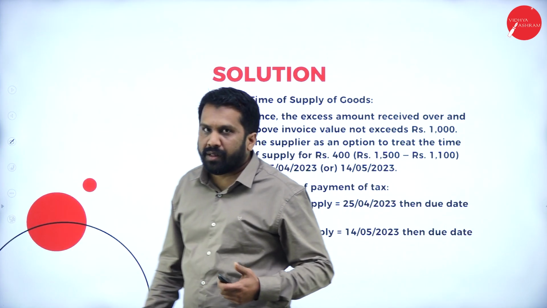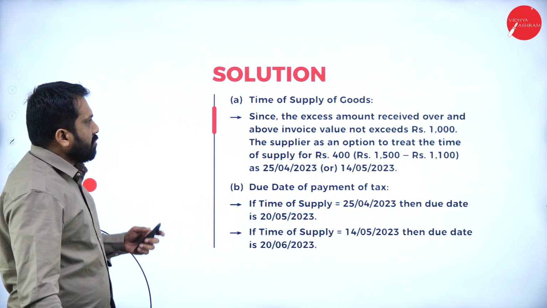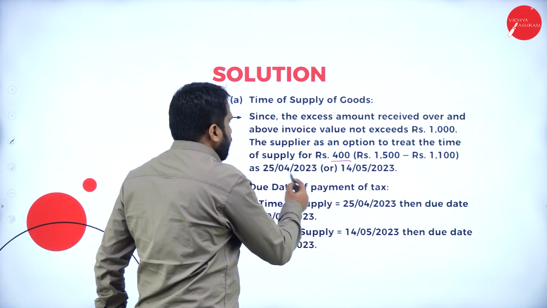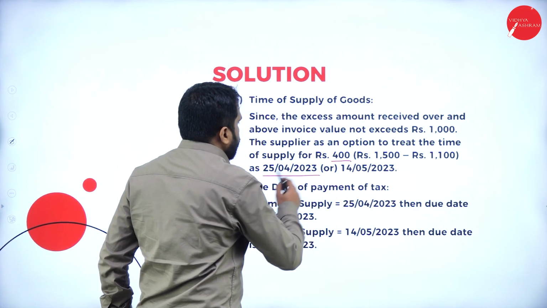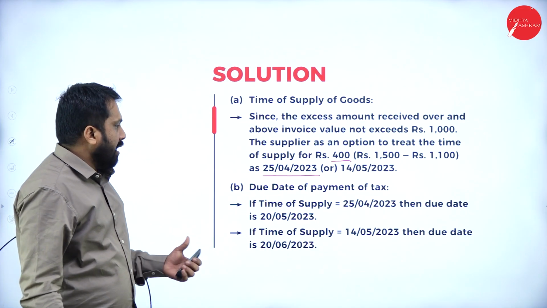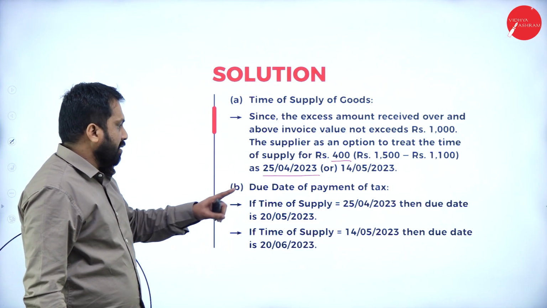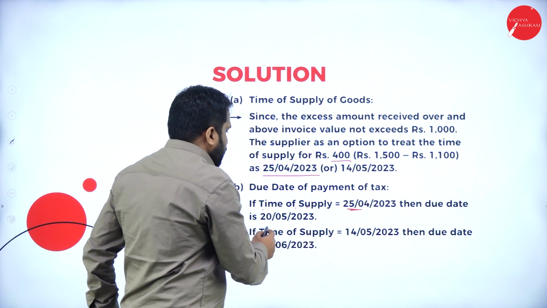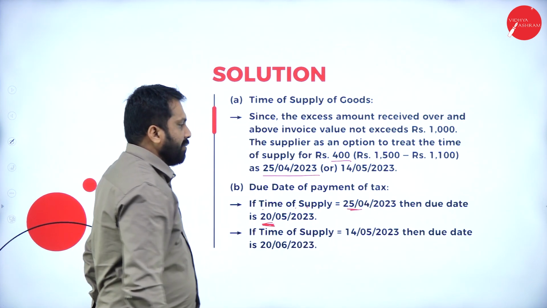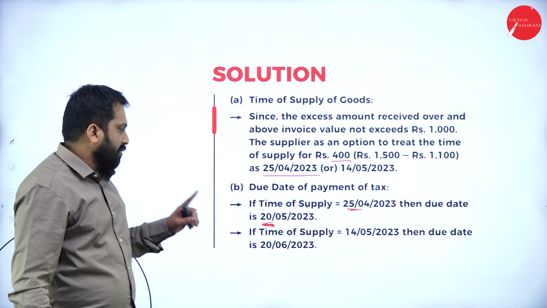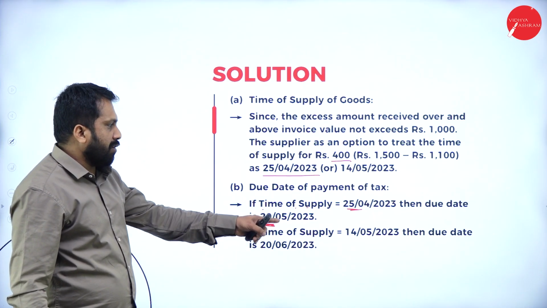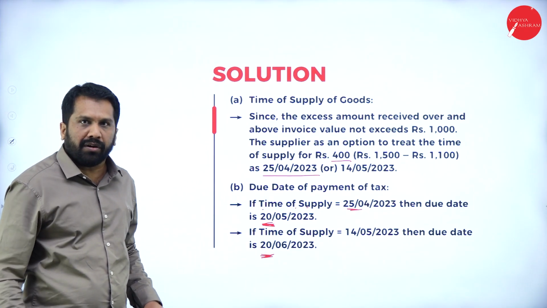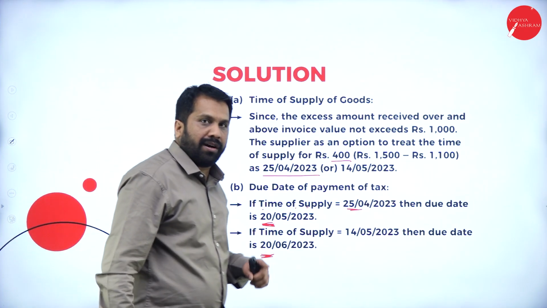Simple one. As per this, 1500 is a payment. They made only 1100. There is a shortage of 400. So in this 25/4/2023 will be the date. And the next one, due date of payment is, time of supply is 25/4. Then due date must be 20th 5. So you have to calculate within a month. If time of supply 14/5, then due date must be 20th 6. Hope you are clear. The next month 20th will be your due date.